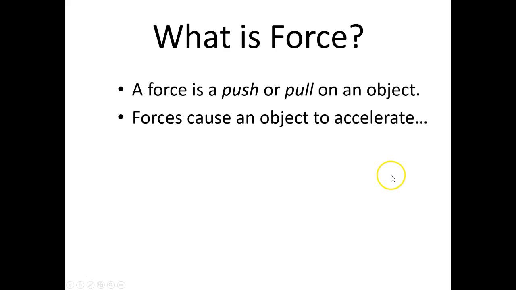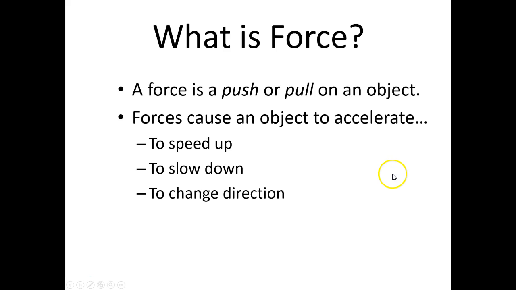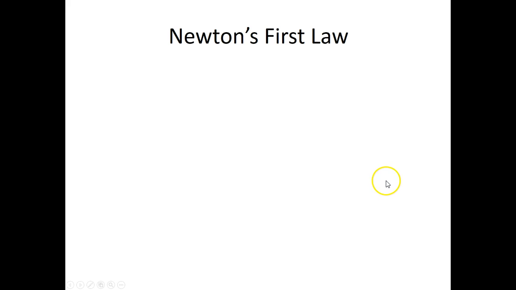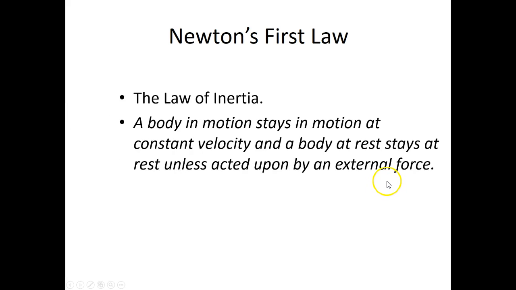Accelerations can also be negative. So when you hit the brakes, you slow down. That's also an acceleration that we call a deceleration. So we can speed up or we can slow down. And then the last way that we accelerate is we change direction. So if you have somebody running towards you and you push them to the side a little bit, they change direction.